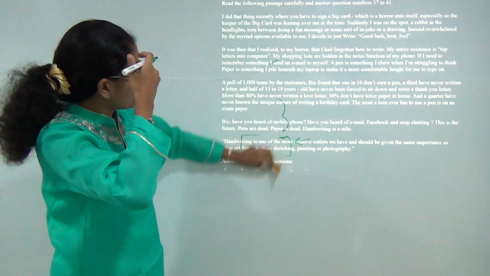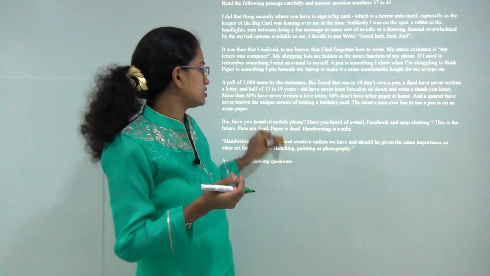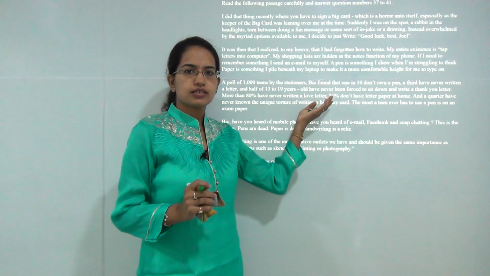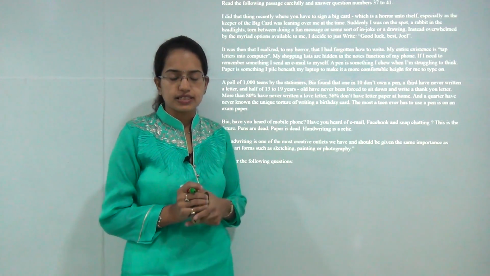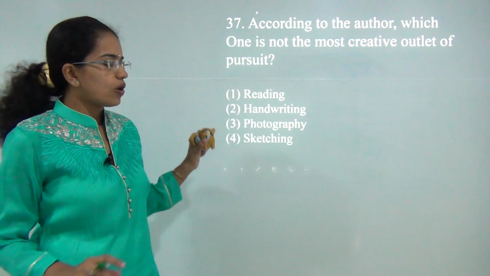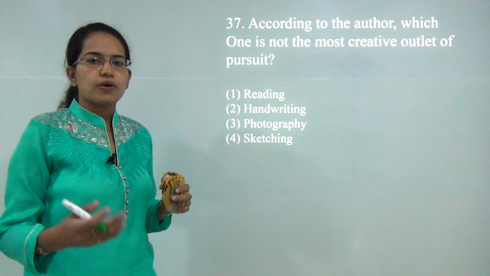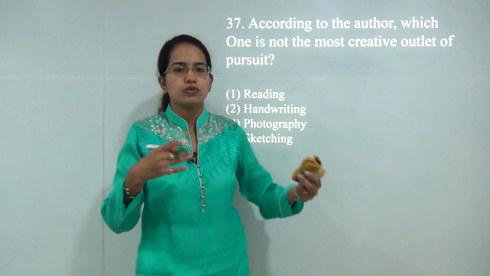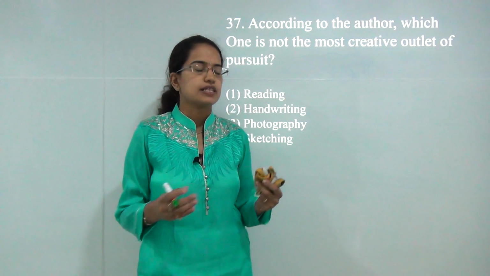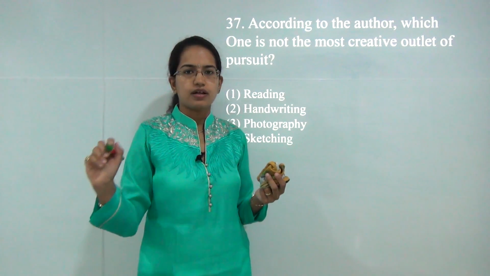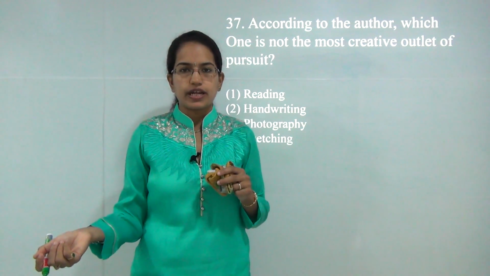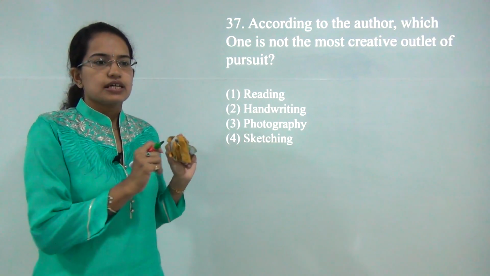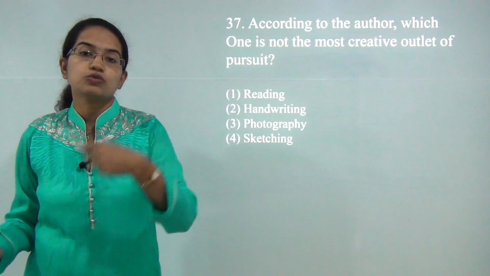The next is a passage based on which you have the subsequent set of questions. As I said, it is similar to data interpretation; similarly is the case with reading comprehension. So this passage basically focuses on the writing styles. It talks about how, over the years, we are using so many mobile phones and electronic chatting methods that we are no more using pen and paper. According to the author, pen and paper are now dead and writing is now a relic. So the basic theme of the passage is that people are no more writing as much as they used to previously.